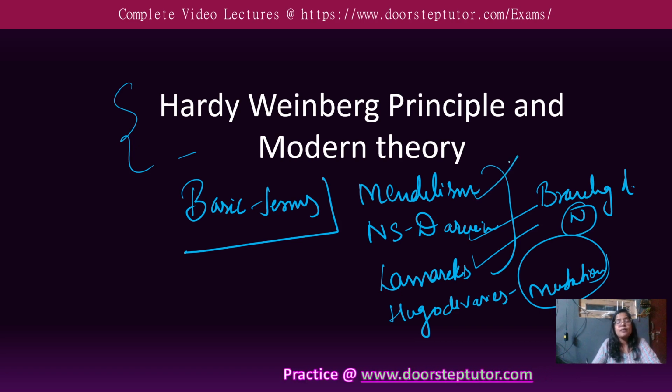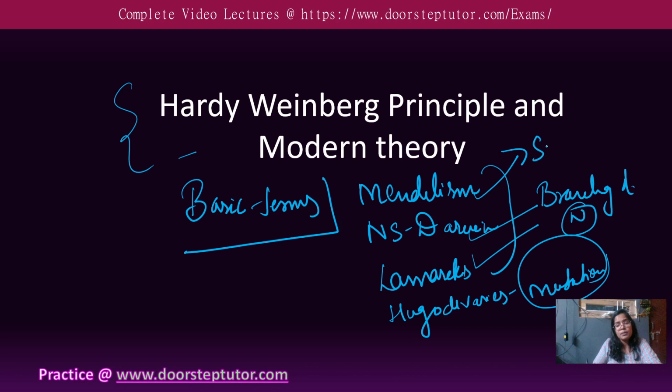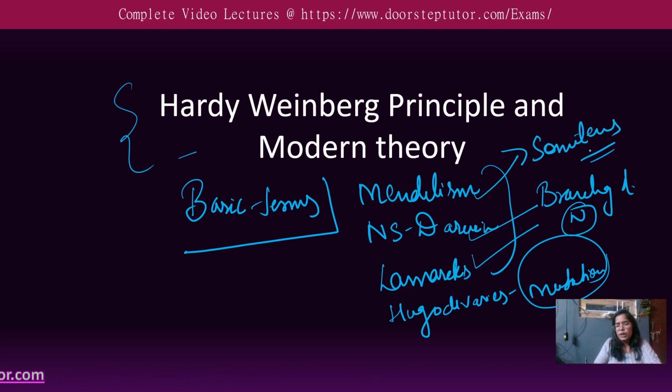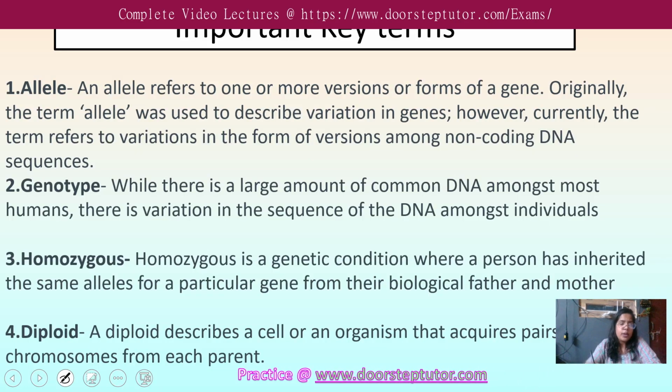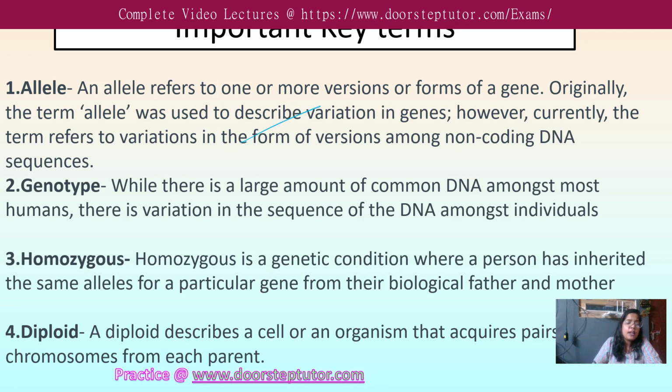Similarly, Mendelism also has principles and its own laws, but they include some terms. Because different scientists have given their own theories and different parameters, some terminology is very important to understand. So let me discuss the same. The first term here is allele. What do you mean by this term allele?